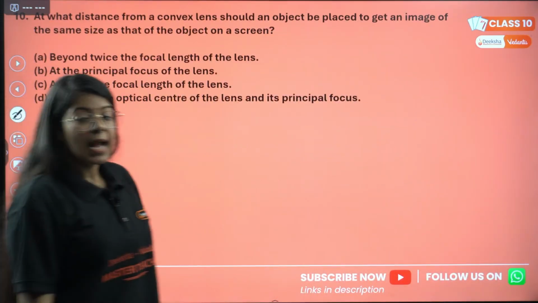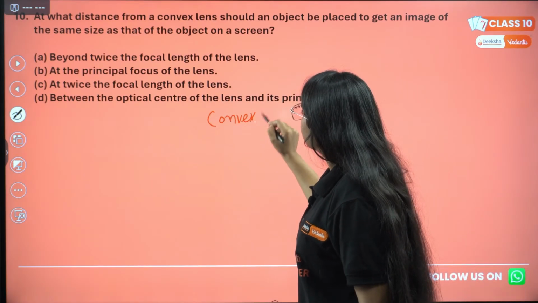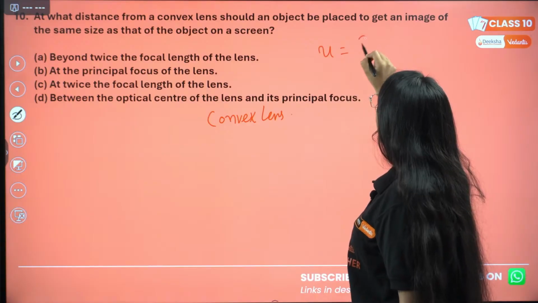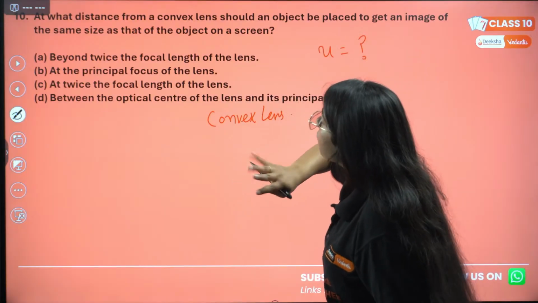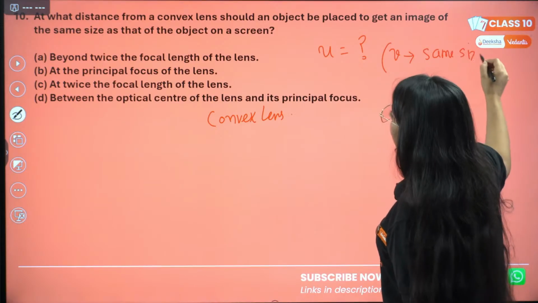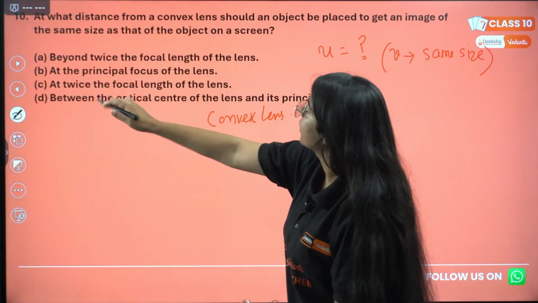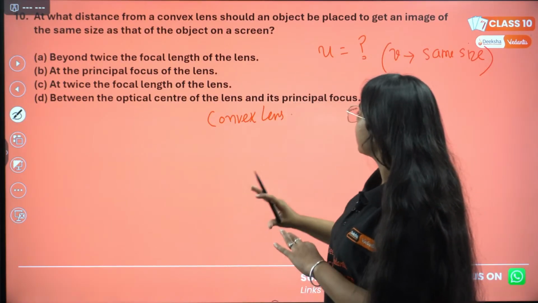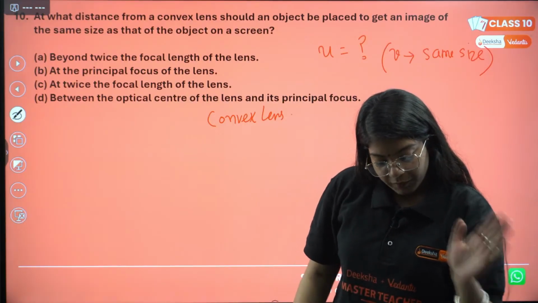10th question says, at what distance from a convex lens should an object be placed, so we need to find U, to get an image of the same size as the object on the screen. Correct? So it should be beyond twice the focal length, at the principal focus, at twice the focal length, or between optical center of the lens and principal focus. What will be the answer? Correct. Quick. Let me know.